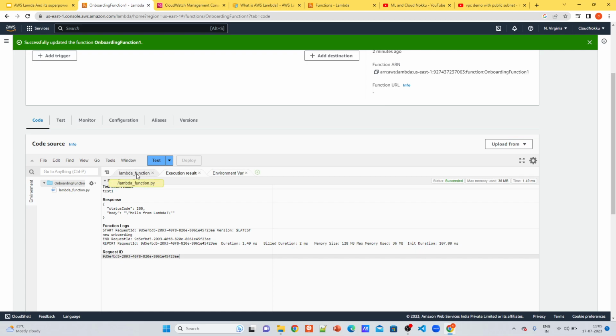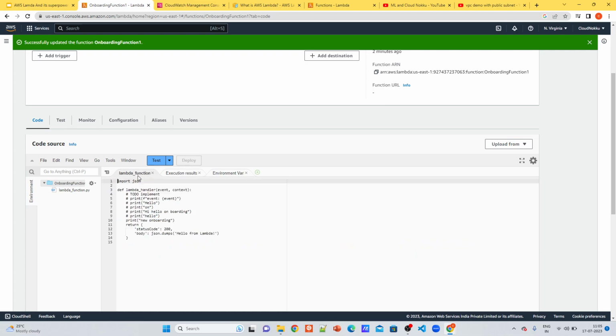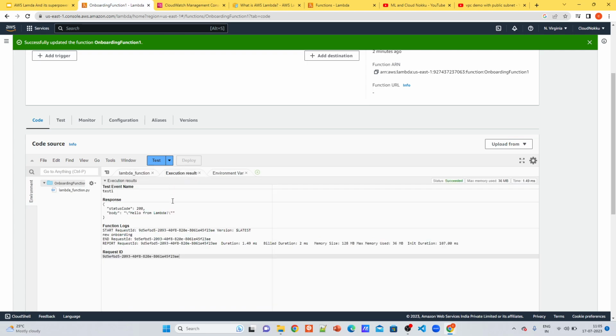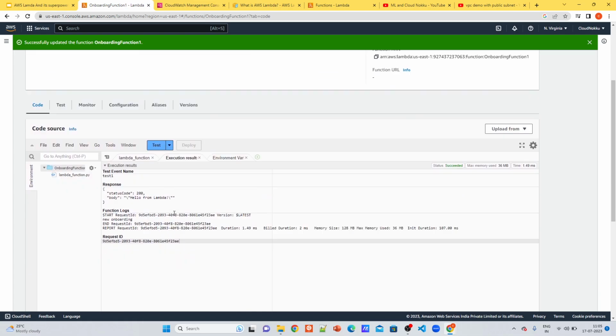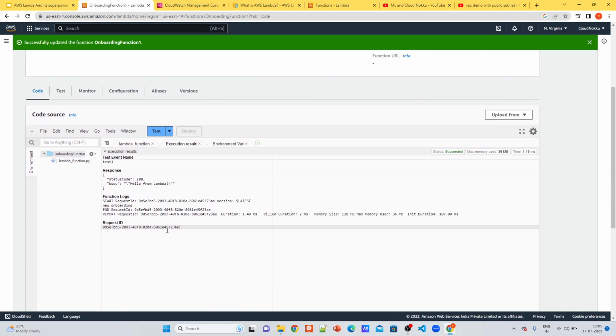So this is the superpower of Lambda basically. You just write your code in the code editor and execute it, and the execution is taken care of behind the scenes by AWS on its own managed servers, and you are billed only for the duration your code runs.